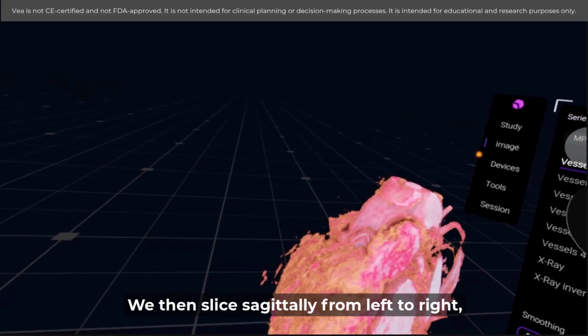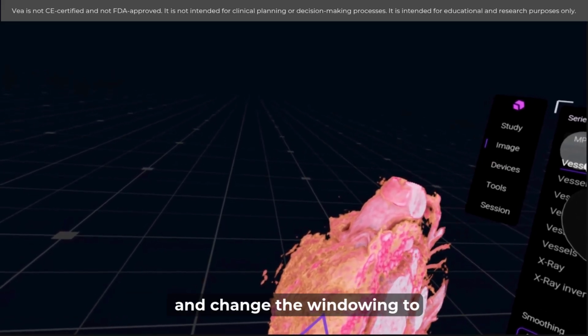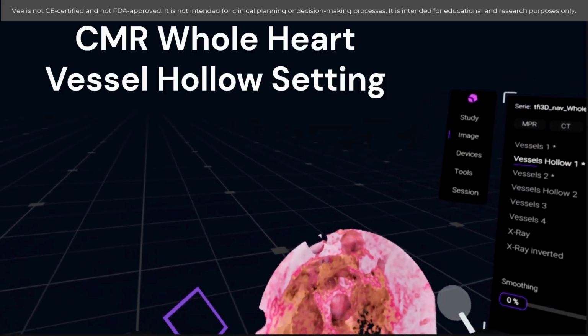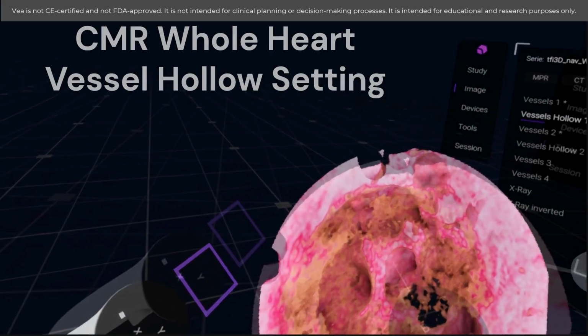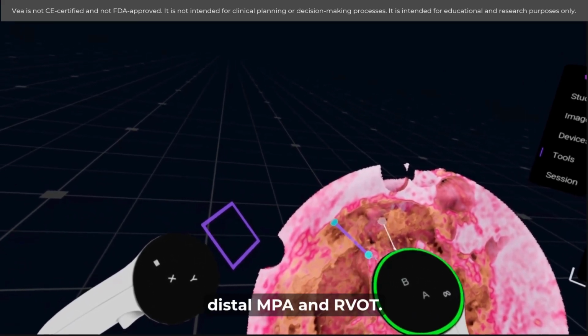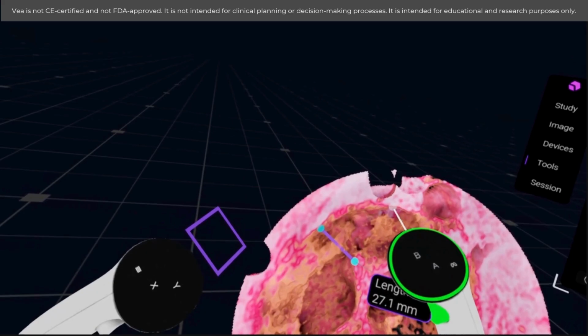We then slice sagittally from left to right and change the windowing to vessels hollow. We measure the pulmonary valve annulus, distal MPA and RVOT.